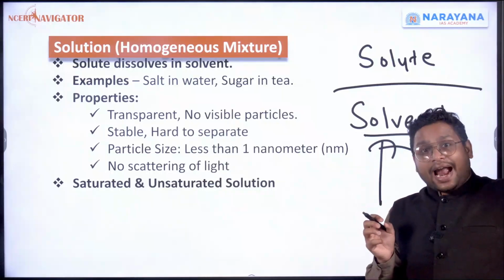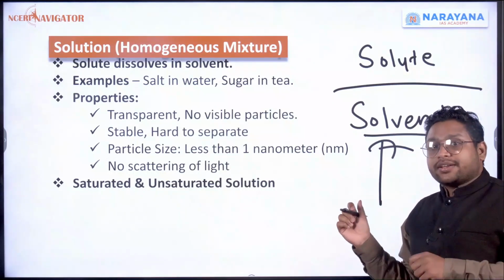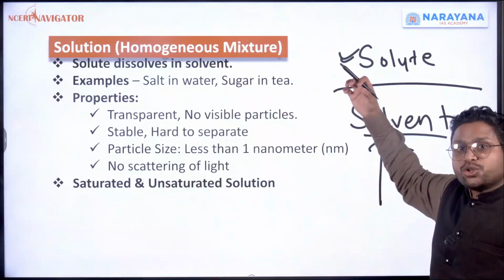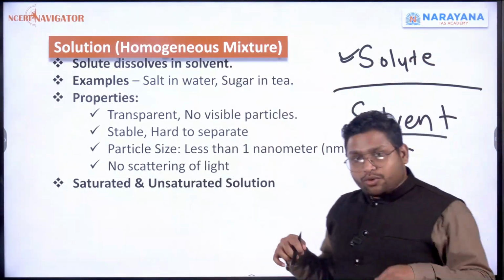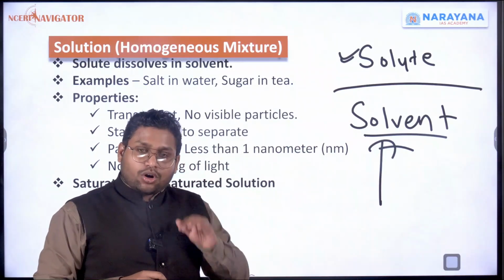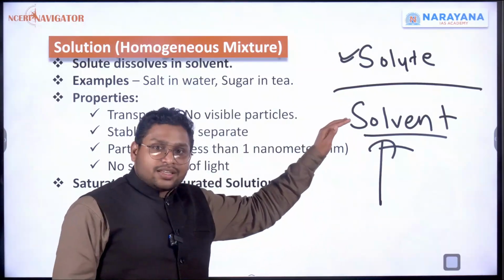And anything that we are adding into this solvent is called the solute. So here the salt that we are adding is a solute. Now this solute will try to dissolve in the solvent. Salt will dissolve in the water.